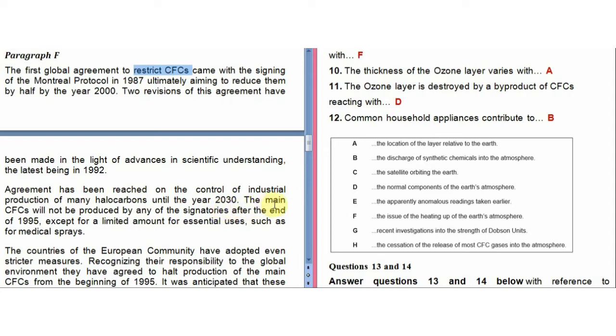The main CFCs, so they were talking about most CFC gases, now they are talking about main CFCs, so it is like similar, will not be produced. So here comes the cessation, because they simply would not be produced, and thus they would not be emitted into the atmosphere. Main CFCs, most of the CFC gases would not be produced, so their release would eventually stop. So that's how the answer of seventh came, H option.